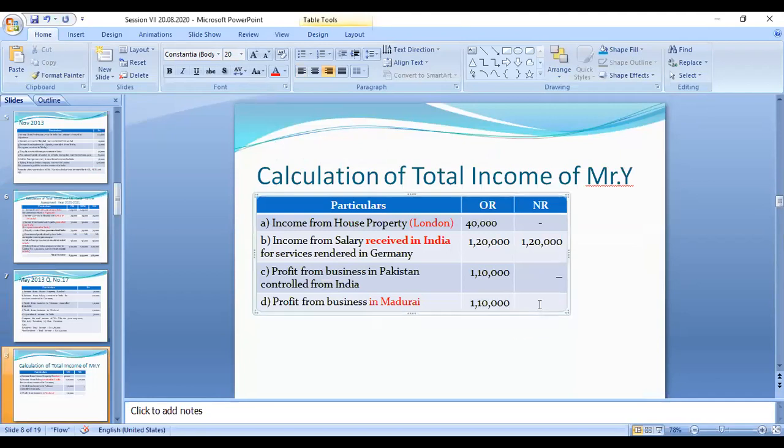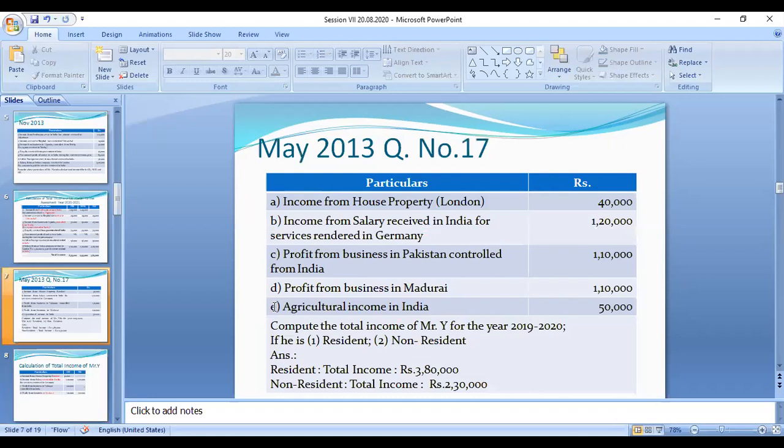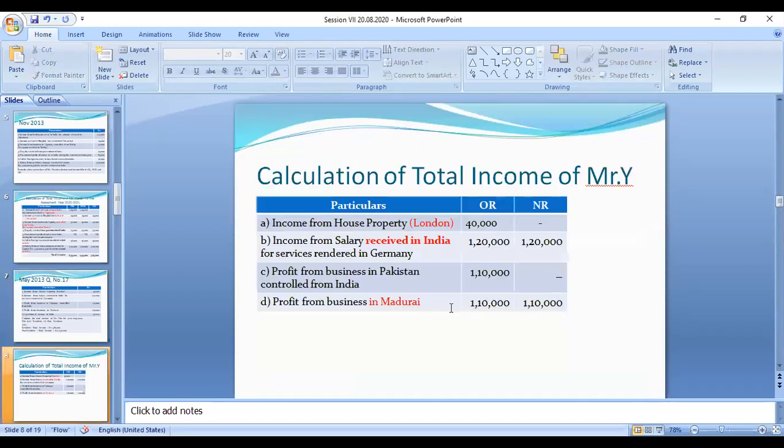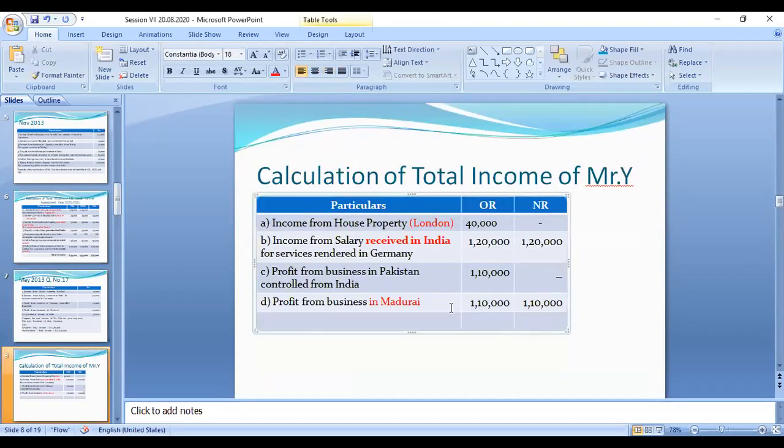Indian income is taxable in the category of ordinary resident and non-resident also. And the next one is agricultural income in India. This income is exempted. So you need not pay tax for this amount.